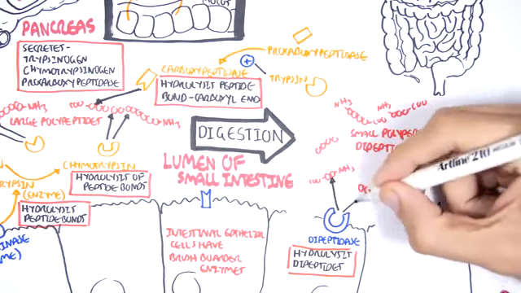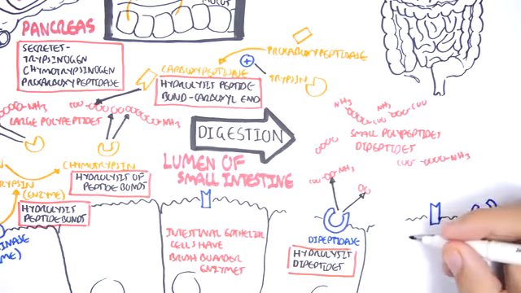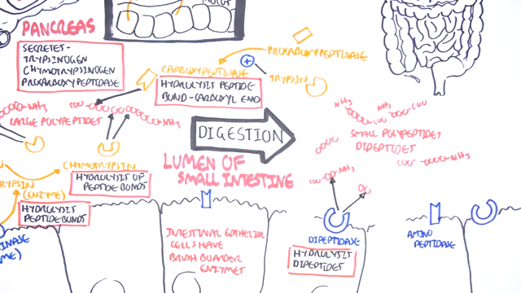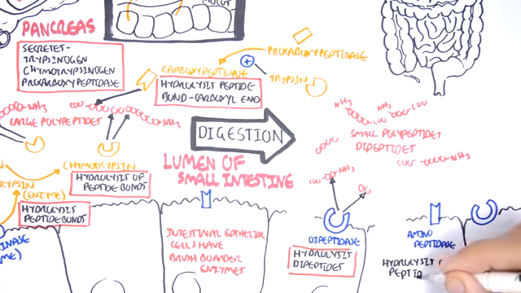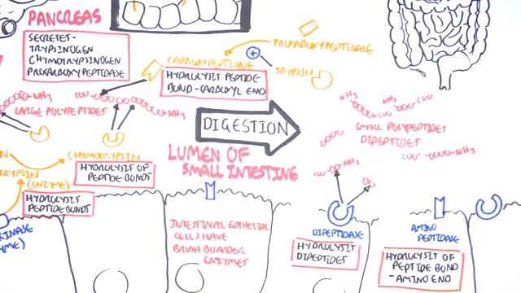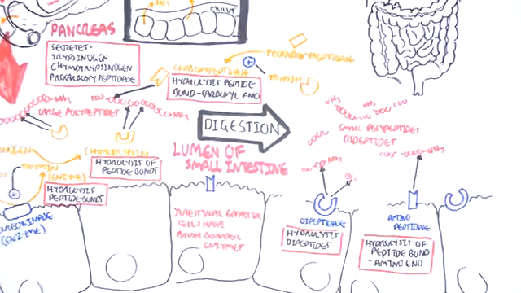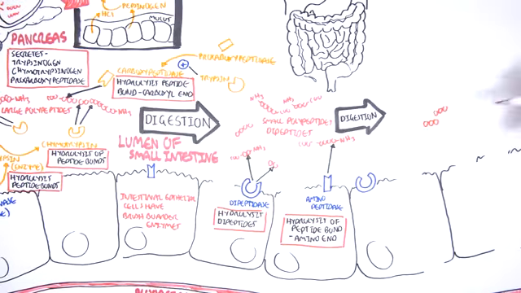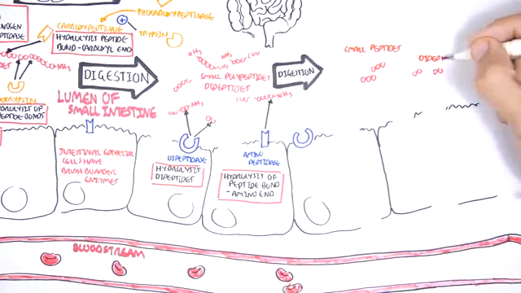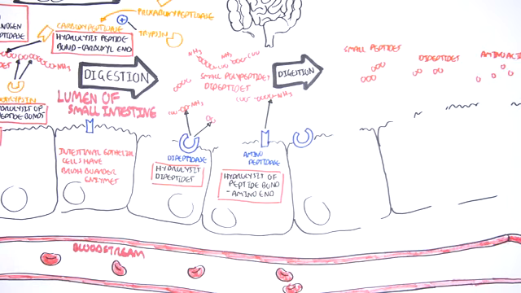And the other main brush border enzyme for protein digestion are aminopeptidases, which hydrolyze peptide bonds from the amino terminal of the protein. So here where the amino group is. And so these small polypeptides will be digested further into tripeptides, dipeptides, and amino acids.